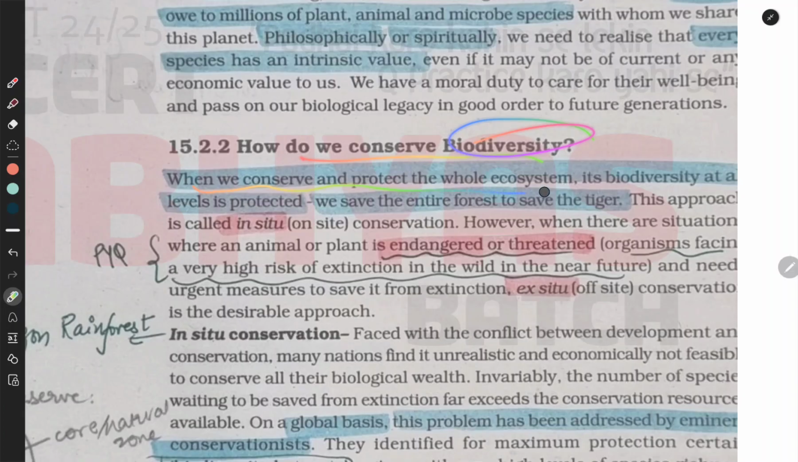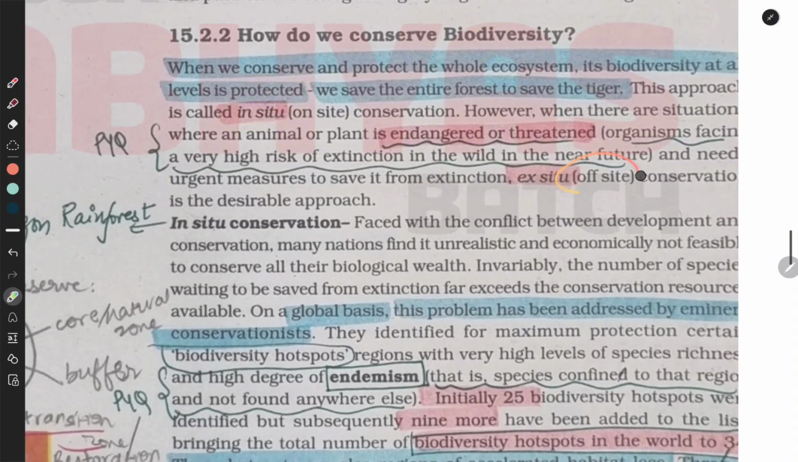When we conserve and protect the whole ecosystem, its biodiversity at all levels is protected. We save the entire forest to save the tiger. This approach is called in situ, on-site conservation. However, there are situations when an animal or plant is endangered or threatened, an organism facing a very high risk of extinction in the wild in the near future, and there is a need for urgent measures to save it from extinction. This is ex situ or off-site conservation.